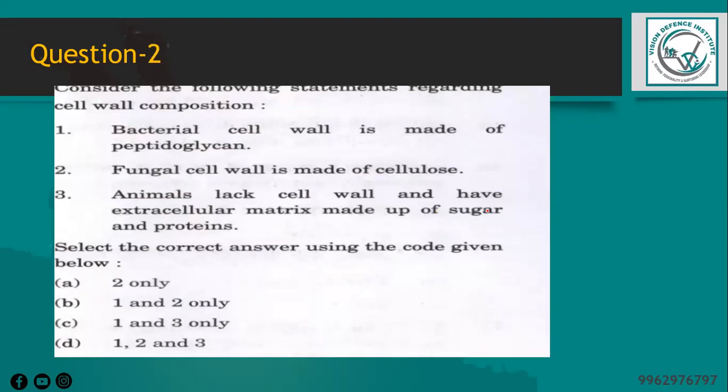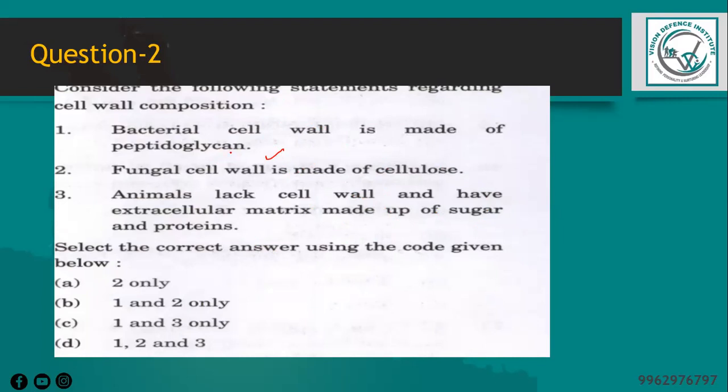The next question is, consider the following statements regarding the cell wall composition. The bacterial cell wall is made up of peptidoglycan, fungal cell wall is made up of cellulose, animals lack cell walls and have extracellular matrix made up of sugar and protein. Select the correct answer using the code below. We know that the bacterial cell wall is made up of peptidoglycan, so that statement is right.